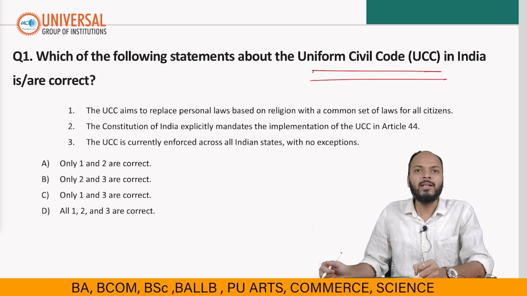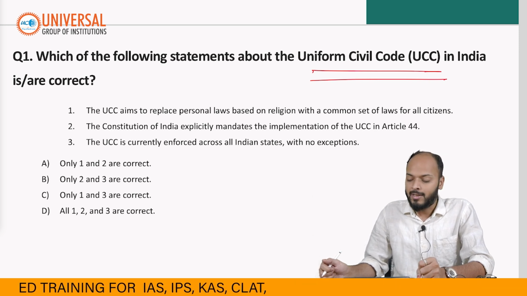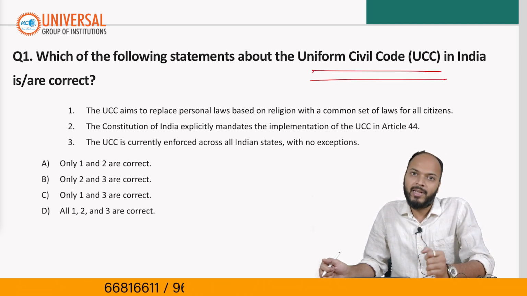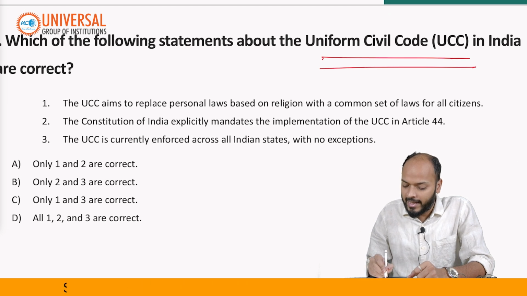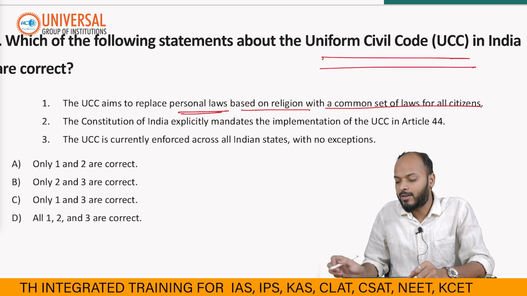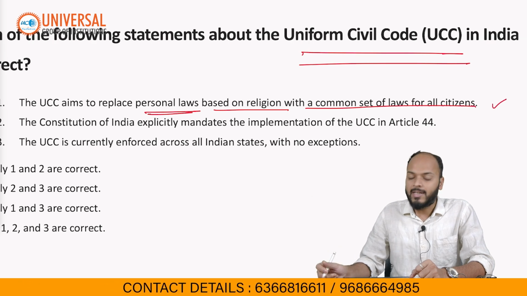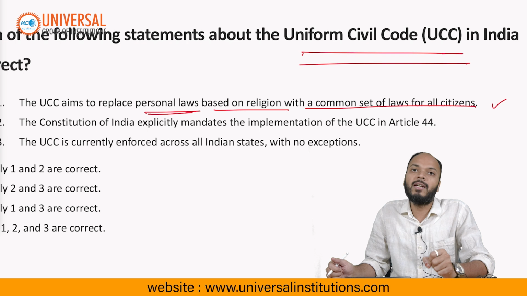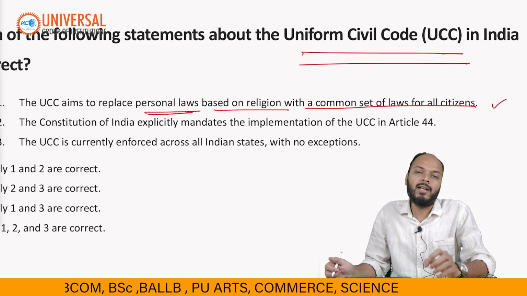Now you all must be knowing that the state of Uttarakhand is about to implement UCC. So we'll be seeing three statements about UCC and we have to see out of these three how many are correct. Statement 1 says that UCC aims to replace personal laws based on religion with a common set of laws for all citizens. This statement is absolutely correct. Reason being, right now we have personal laws for different communities. For example, we have Hindu personal laws, we have Islamic or Muslim personal laws, and so on.